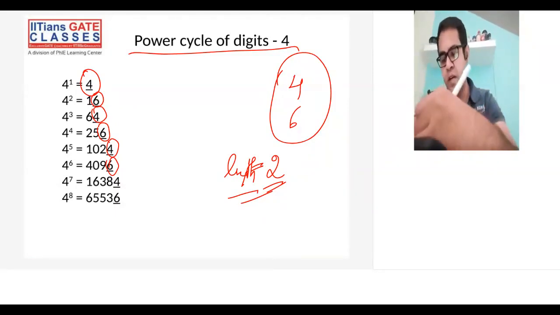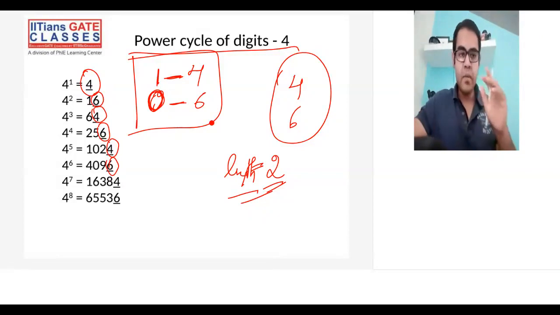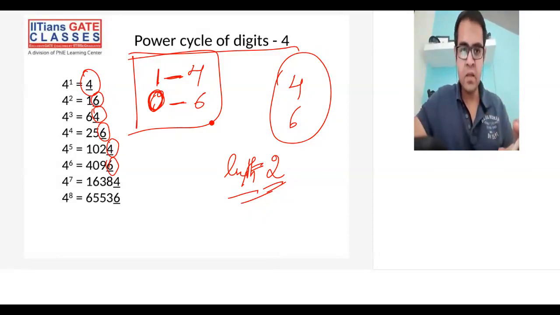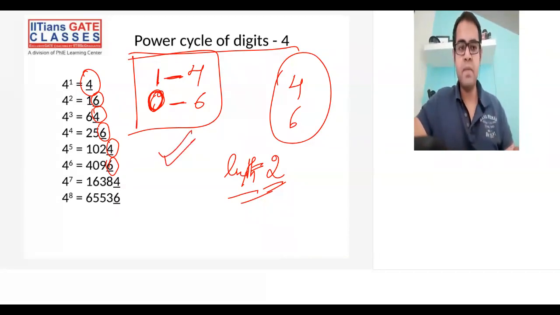That means if my remainder is 1, then the unit digit will be 4, and if my remainder is 0, the unit digit will be 6. Just remember this point, because I'm dividing by the power cycle length. Here I'm dividing everything by 2. So when you divide any quantity by 2, either your remainder is 0 or your remainder is 1. There's no remainder 2, 3, 4, and so on. Only either 0 or 1. So I need the table for these two remainders, and I've got it. I hope the power cycle of 4 is also clear to everyone.